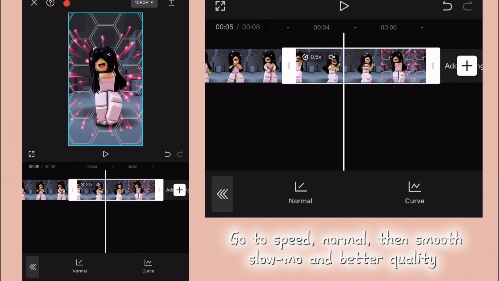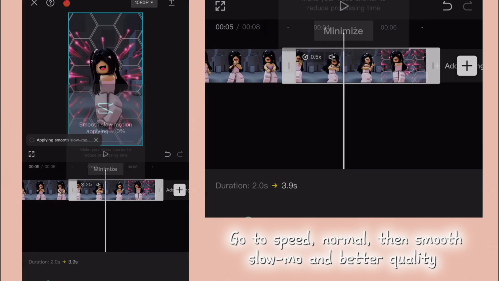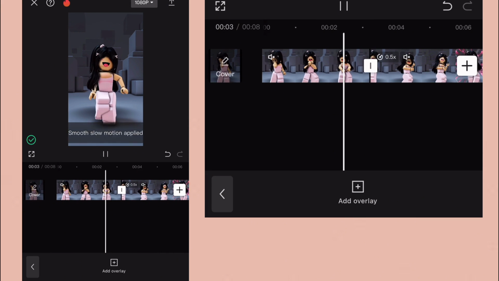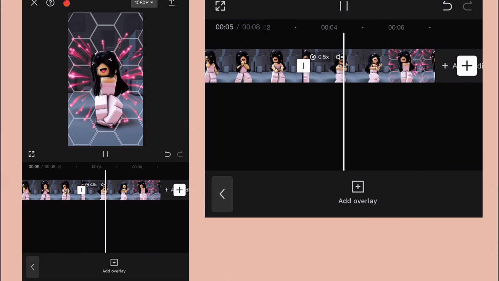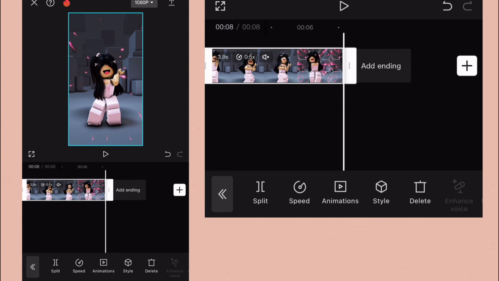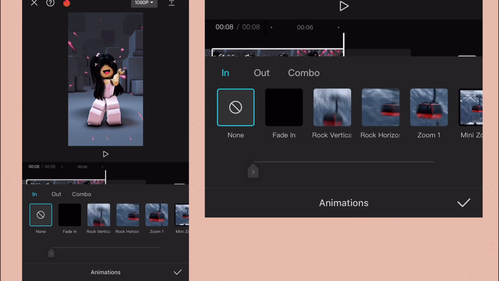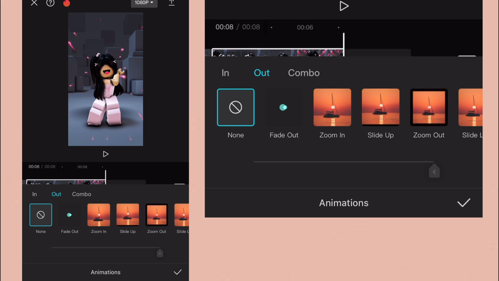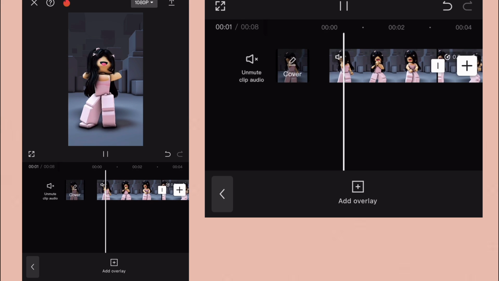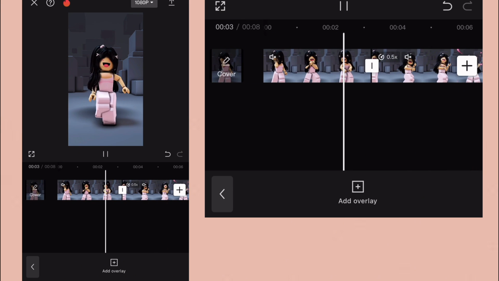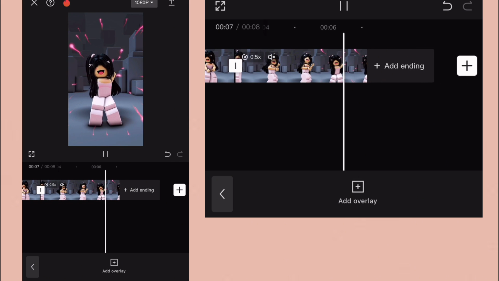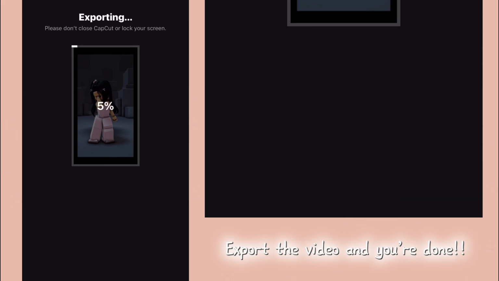Go to speed, normal, then smooth, slow-mo, and better quality. Export the video and you're done.